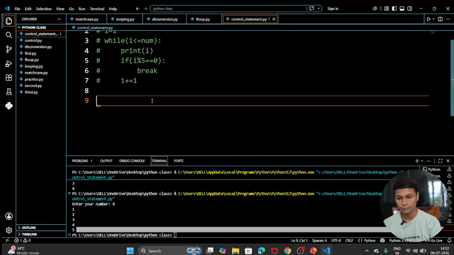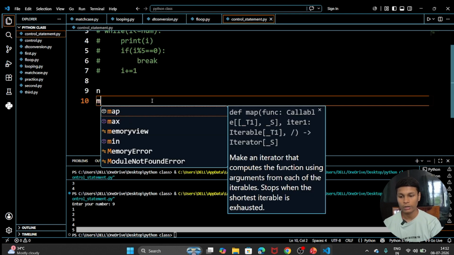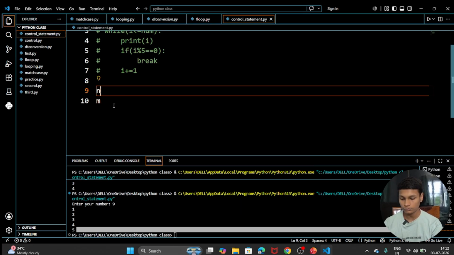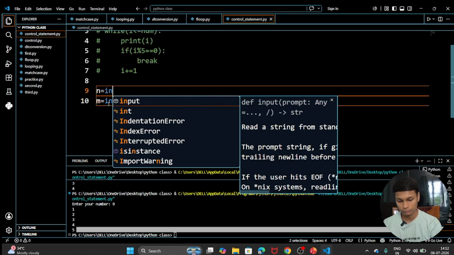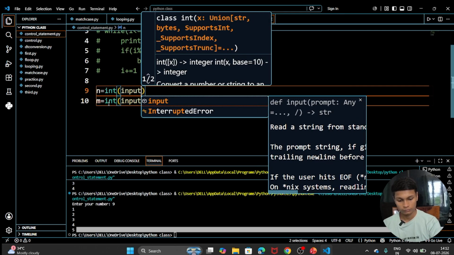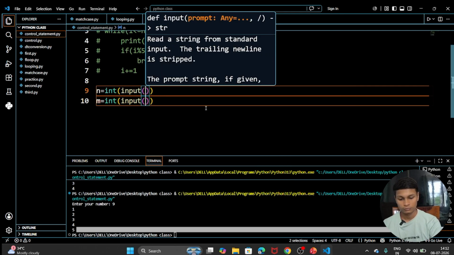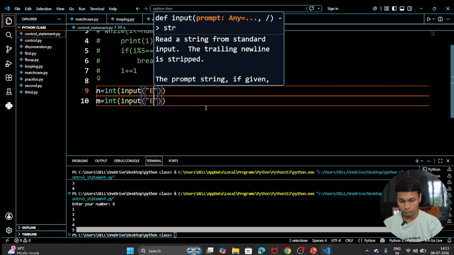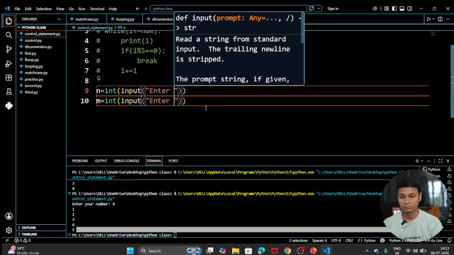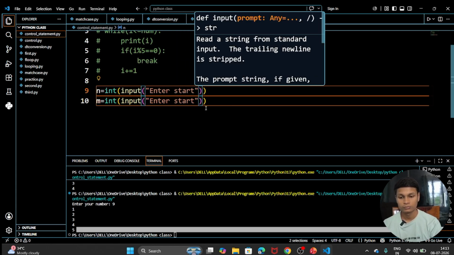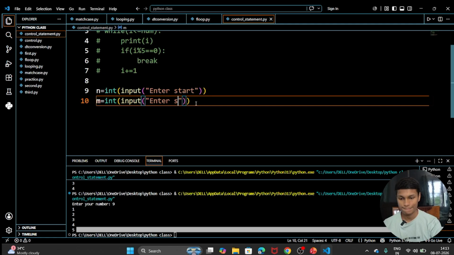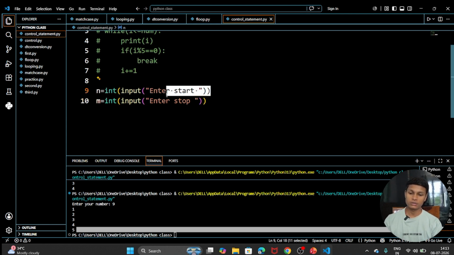We take input for start, and after that we take input for stop.